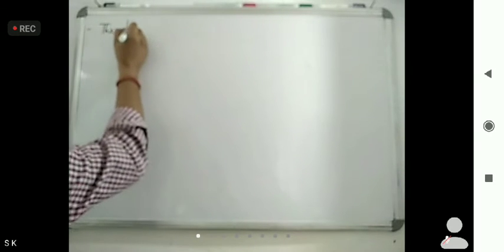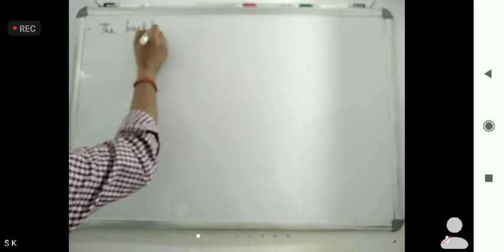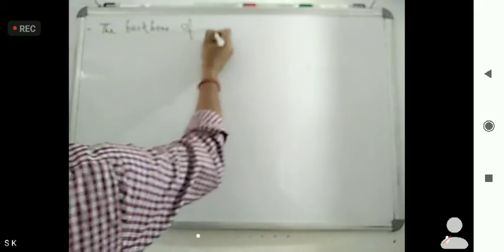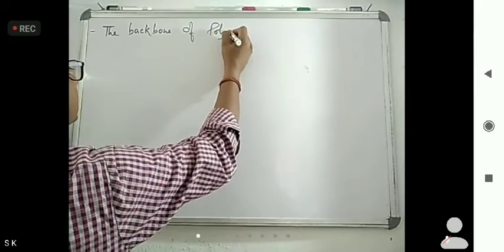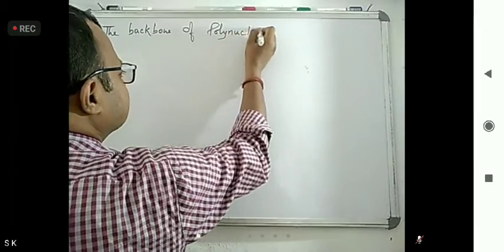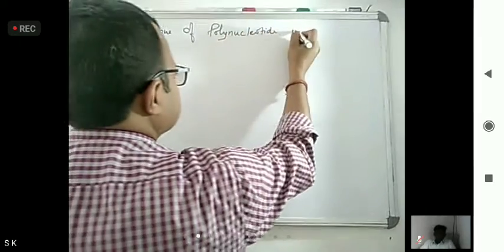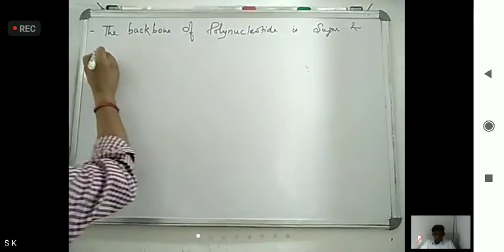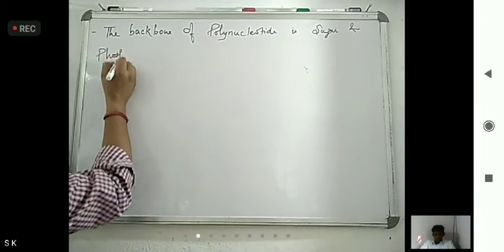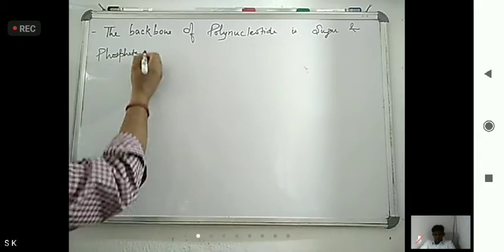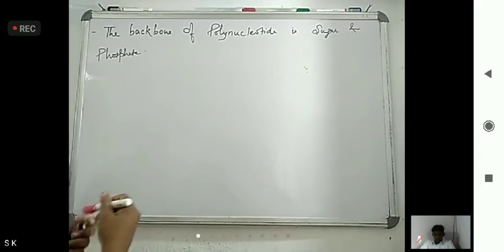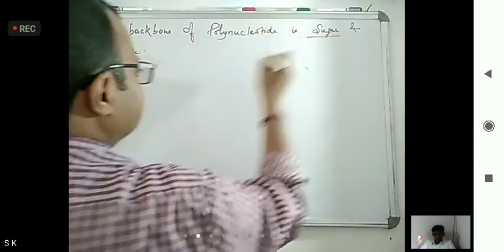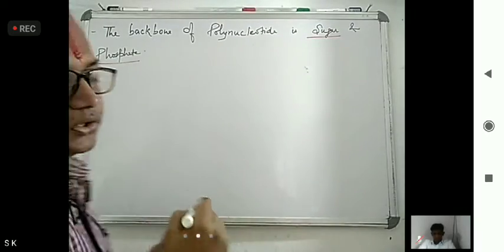The backbone of polynucleotide is what? Sugar and phosphate. This is a medical question. The backbone of polynucleotide is sugar and phosphate.